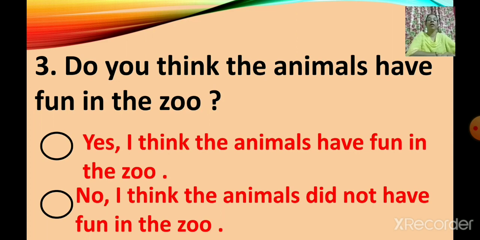Number 3. Do you think the animals have fun in the zoo? Two options are there. I'll read the first one. Yes, I think the animals have fun in the zoo.